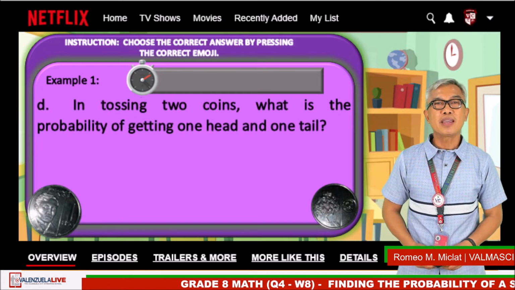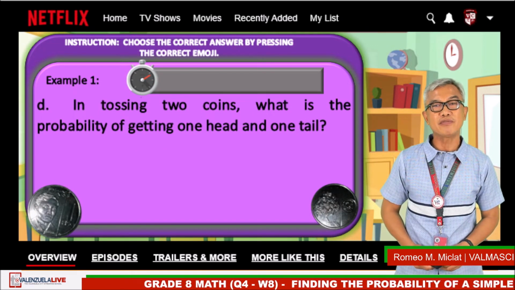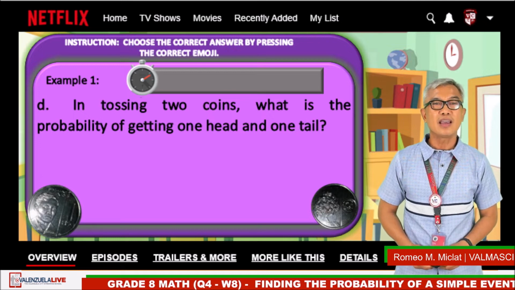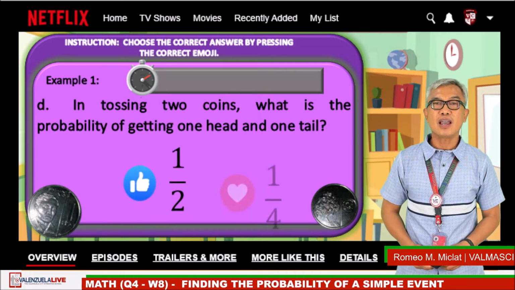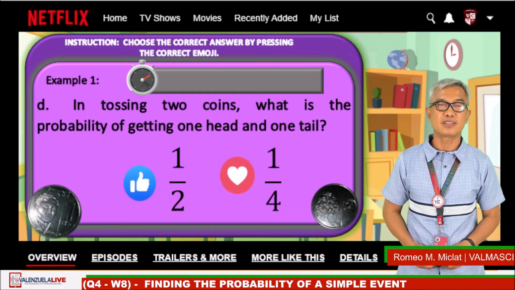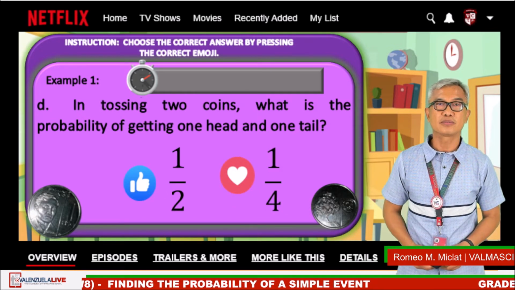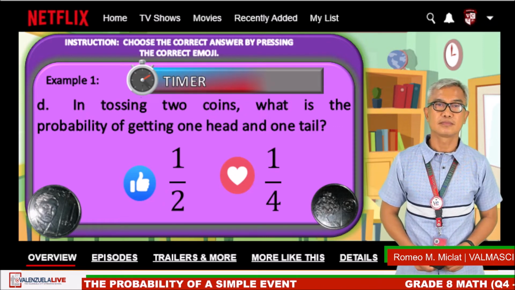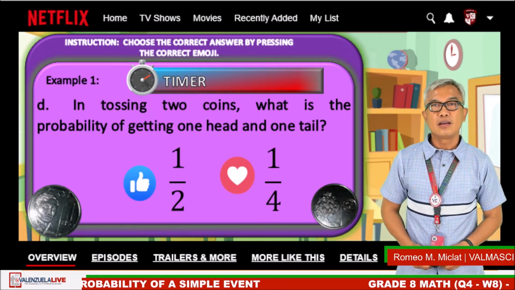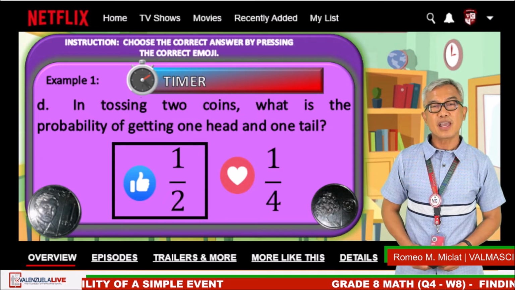Next problem. In tossing two coins, what is the probability of getting one head and one tail? The like emoji is 1/2 and the heart emoji is 1/4. The timer starts now. Okay, time is up. The correct answer is 1/2.